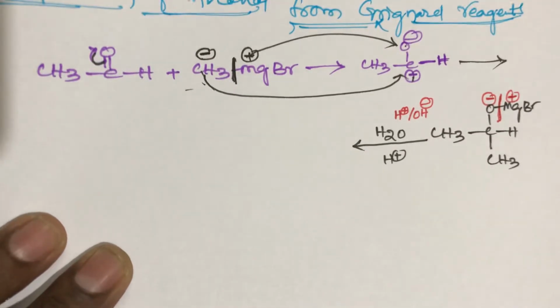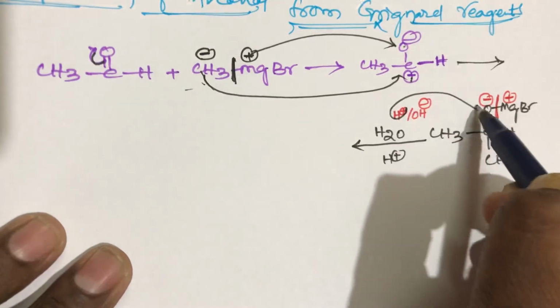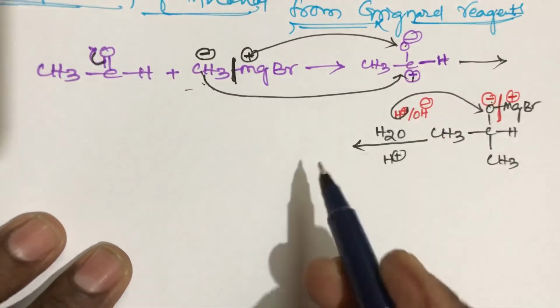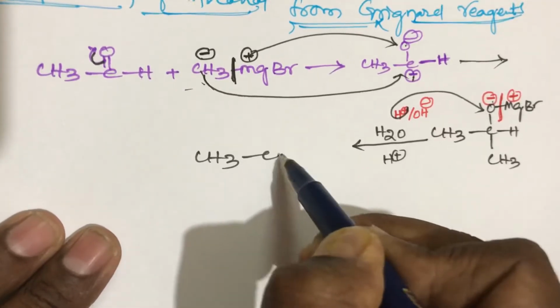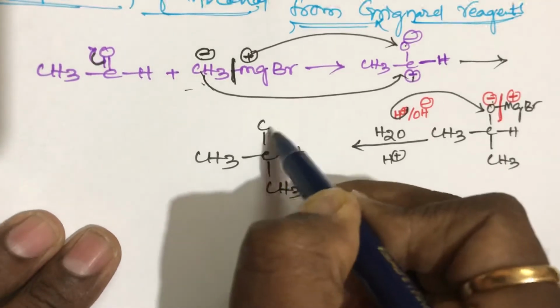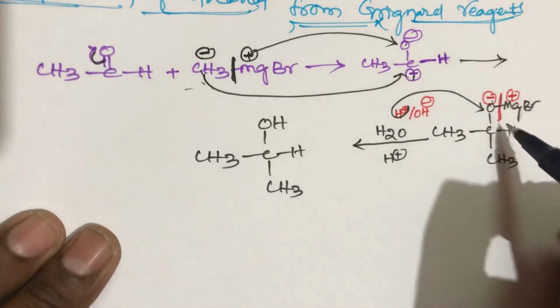In hydrolysis, this H plus attacks the oxygen side, and O minus is converted to OH. So the product is CH3, CH, CH3, with OH, which is a secondary alcohol, 2-propanol.